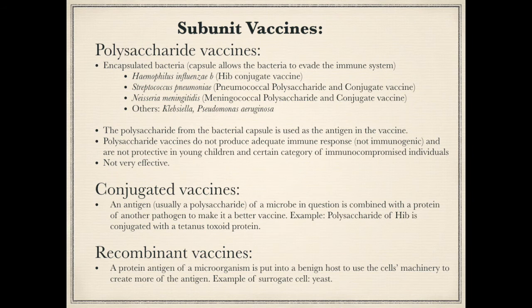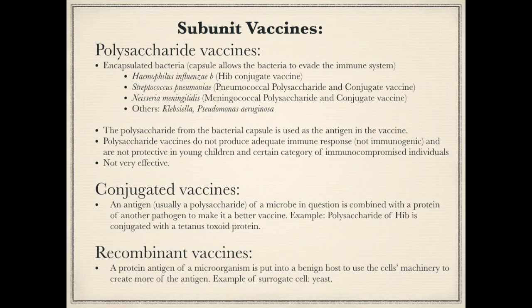To understand efficacy of subunit vaccines, let's talk about the different types of vaccines that fall under the umbrella of this group. There are polysaccharide, conjugated, and recombinant vaccines. Polysaccharide vaccines are based on encapsulated bacteria. The capsule of the bacteria is made of this polysaccharide. The bacterial capsule helps the bacteria to evade the immune system, causing more severe disease in young children and immunocompromised patients, for example, those without a spleen.